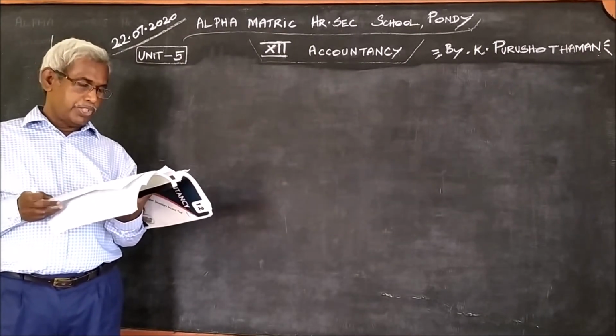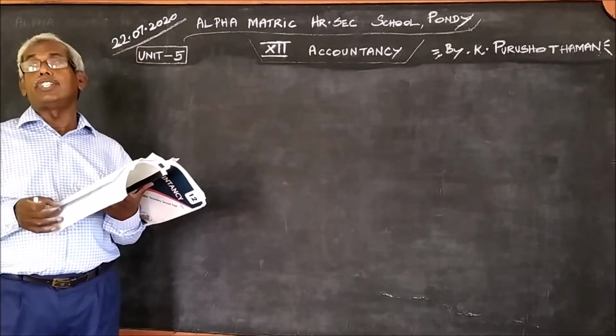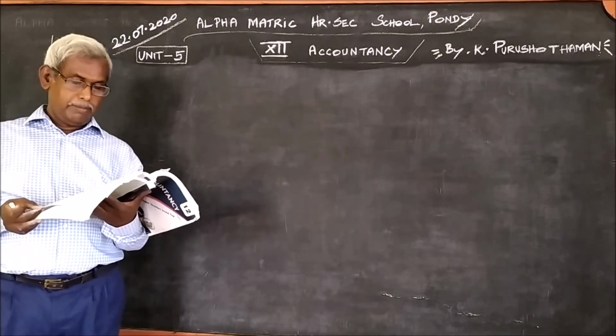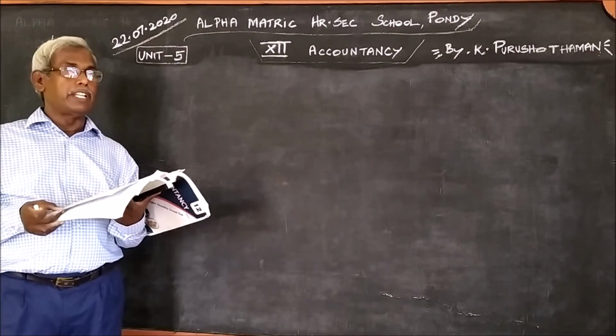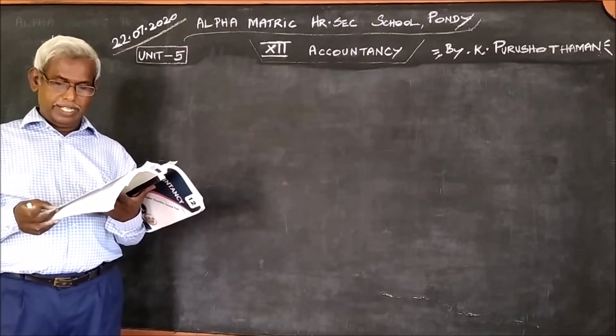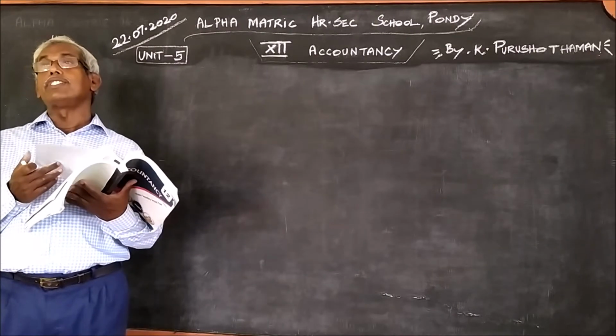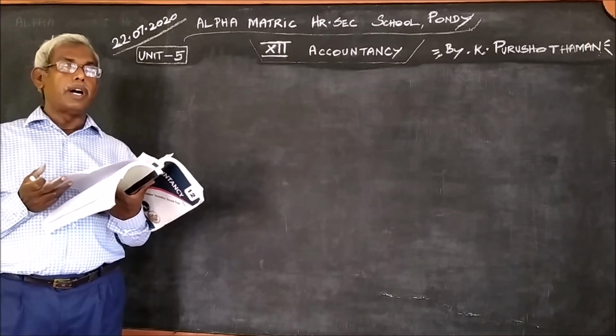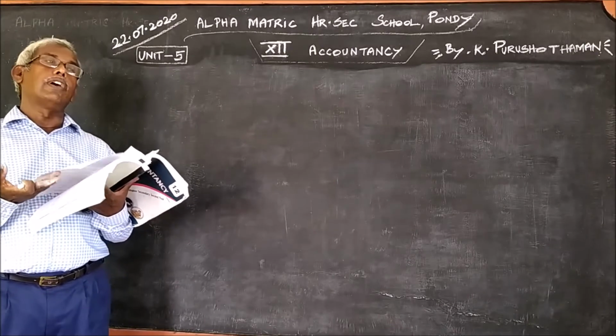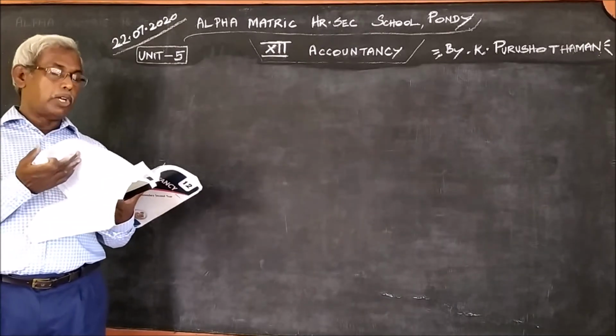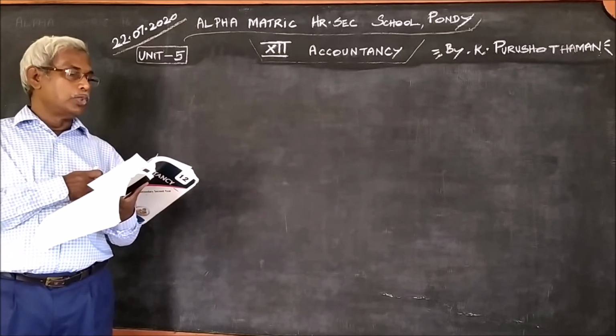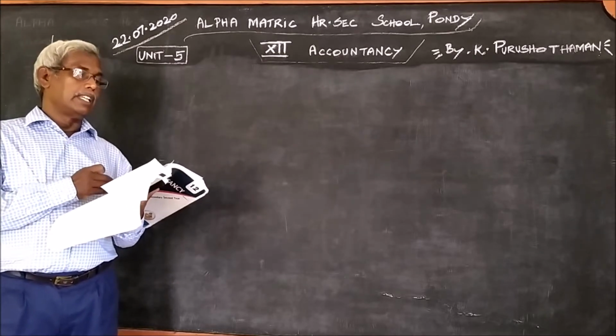Suppose the question is given like the sixth question: pass journal entries, prepare revaluation account and capital account. If the question is such, we should pass a journal entry for the amount brought in by the new partner, Nirmal.